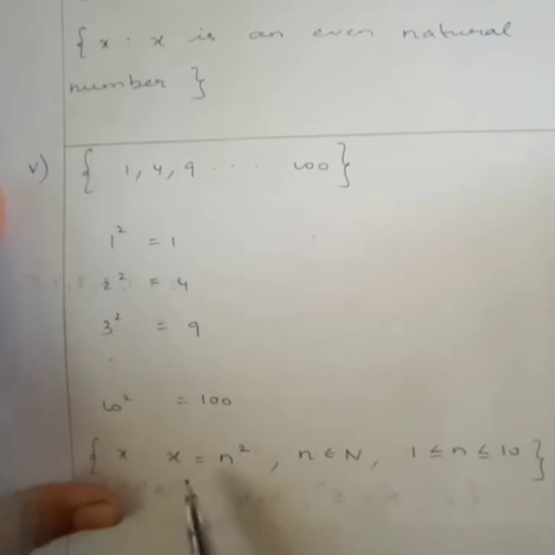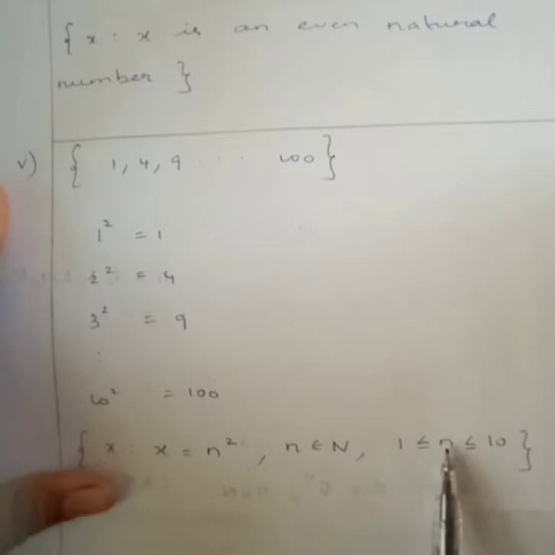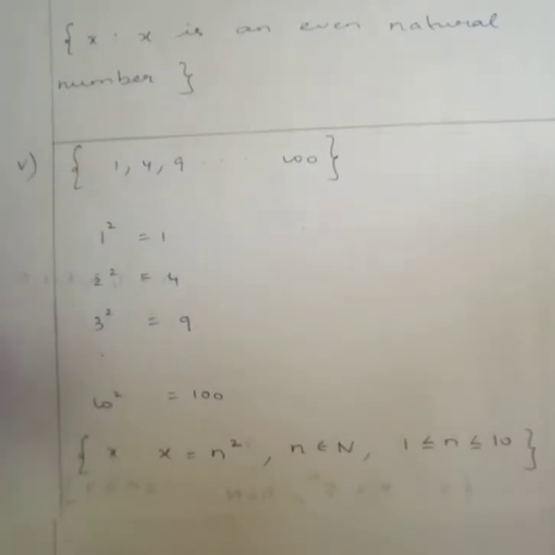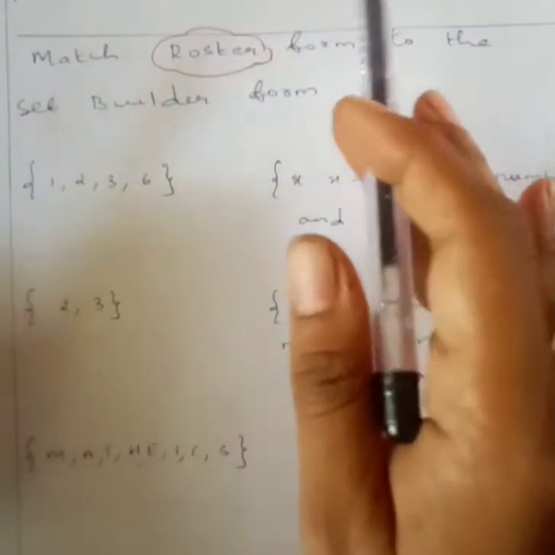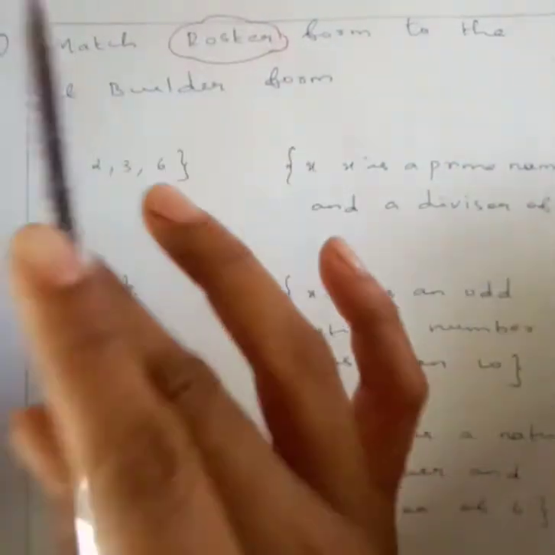So x is of the form n square, where n belongs to N and takes the value 1 to 10. So n is greater than or equal to 1, less than or equal to 10. Okay, x is a consonant in the English alphabet which precedes k.